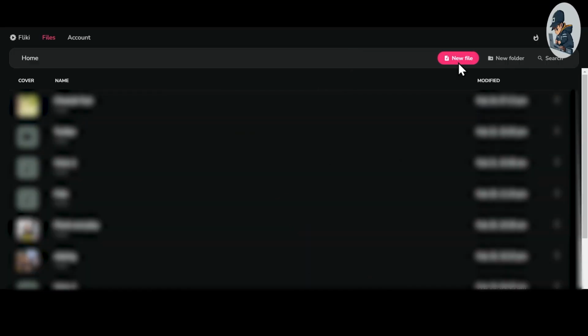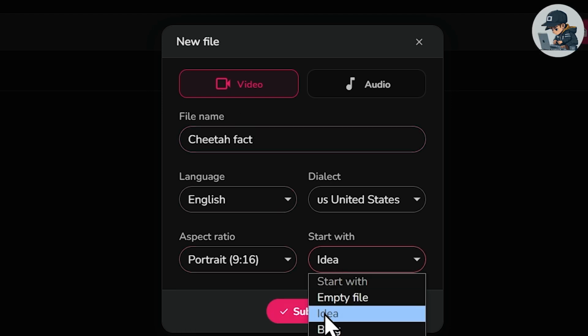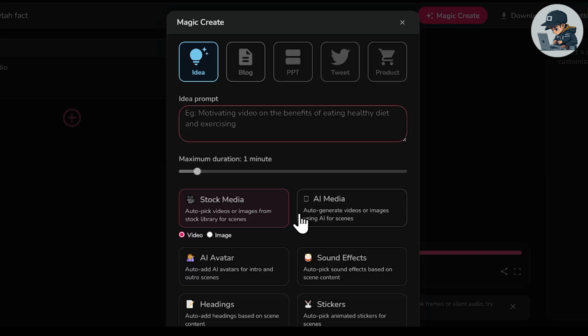Once you're here, you need to create a new file. Choose video and give your file a name. I'll name it Cheetah Fact, since I'm going to create a video about cheetah facts. Keep the language English, aspect ratio portrait, and select idea. Then hit Submit. After submitting, you'll see a new dashboard like this.